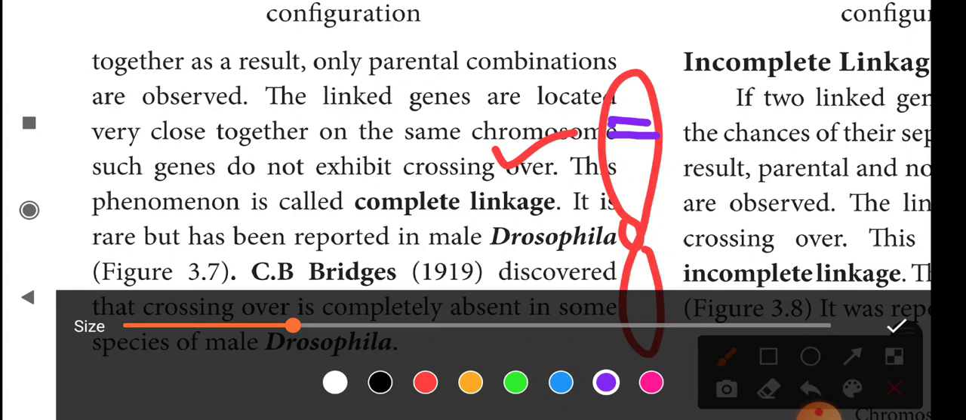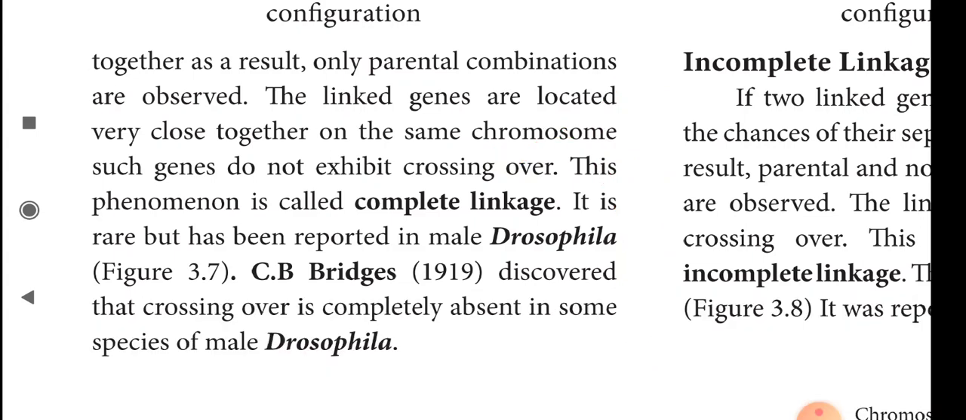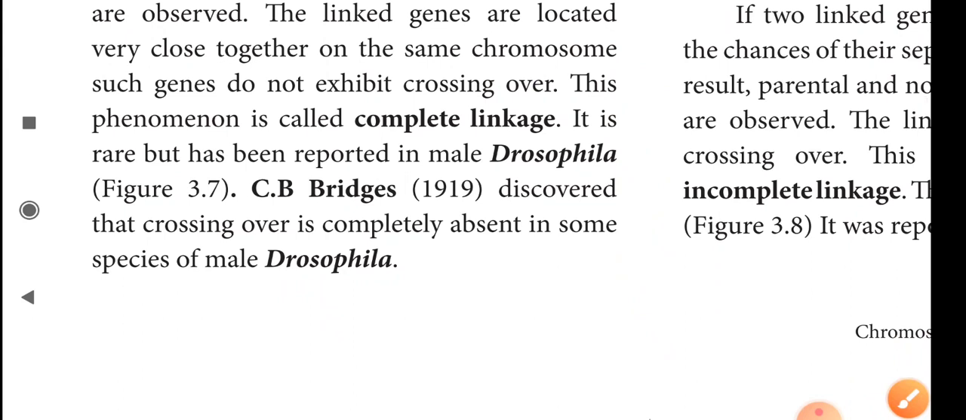The linked genes are located very close together on the same chromosome. Such genes are not involved in the process of crossing over. Crossing over means new recombinations are formed. Here there is no crossing over, so no new recombinant forms are formed. We get only the parental varieties here. This phenomenon is called complete linkage.